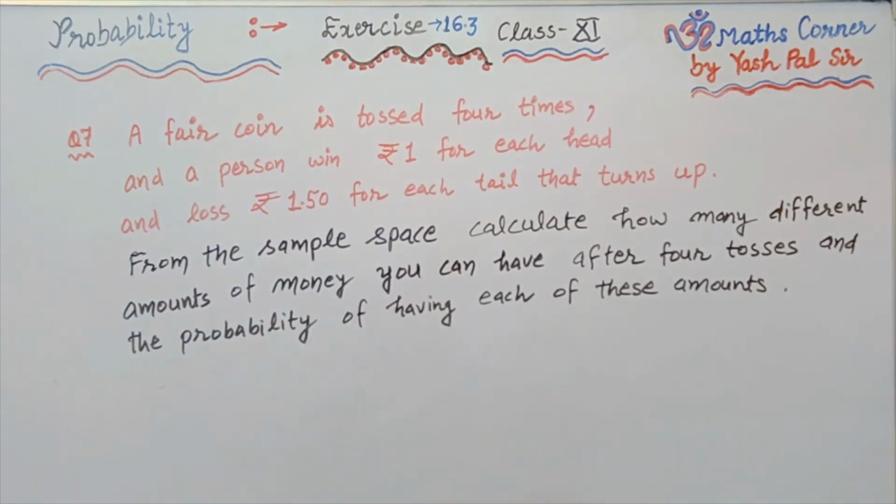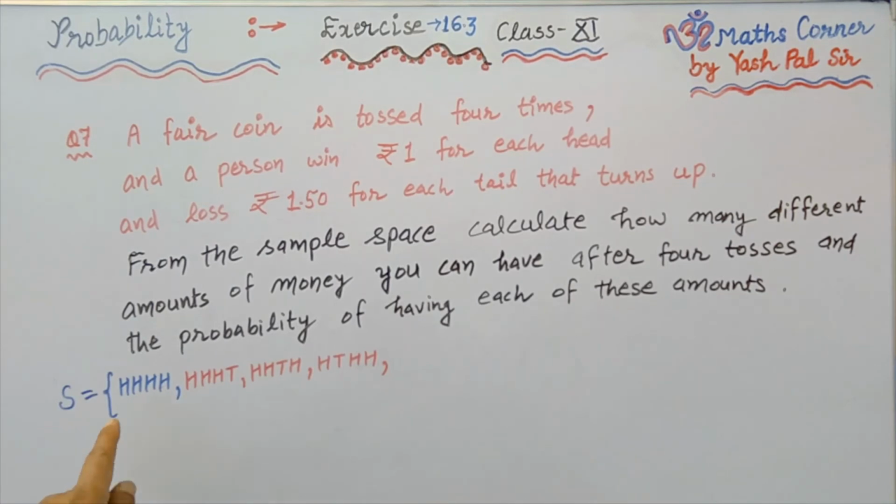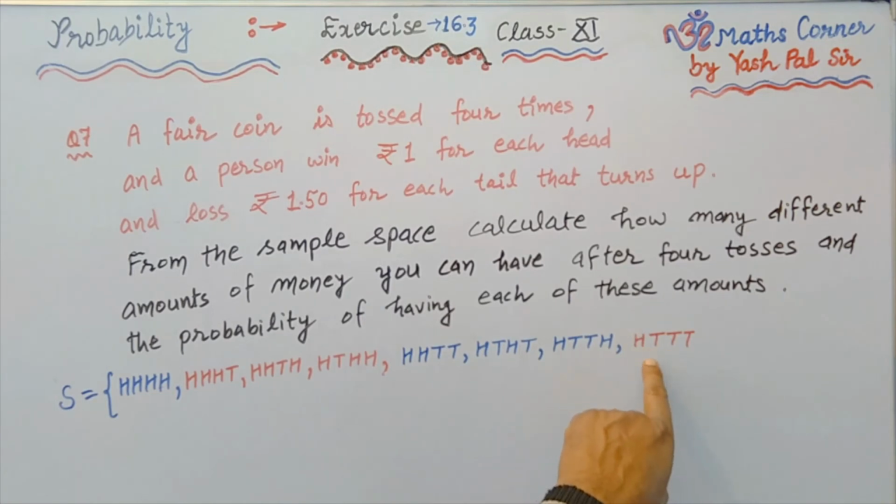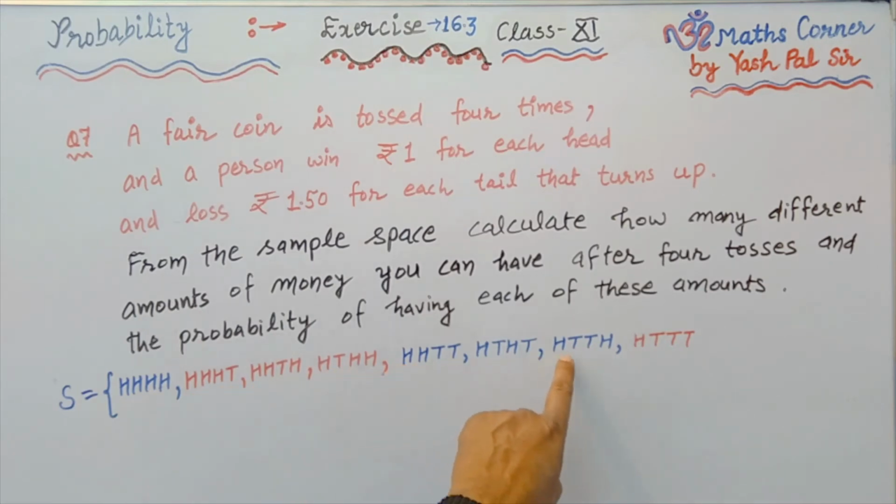So first of all we need to write the sample space when a fair coin is tossed 4 times. Sample space will be, first of all, 4 times head occurs. These are the 3 events when 3 times head occurs. Now these are the 3 events when 2 times tail occurs. This is the event when 3 times tail occurs, 1 time head. So in this row, the first element is H everywhere.